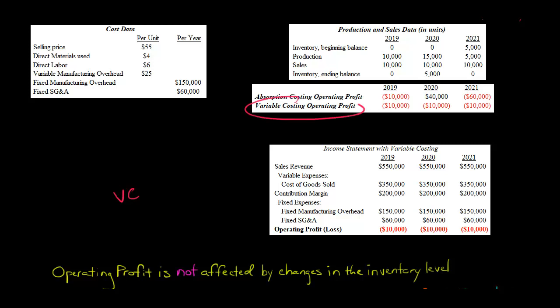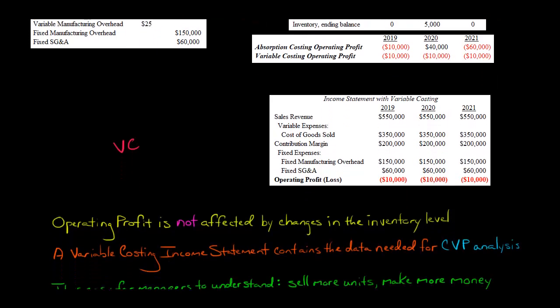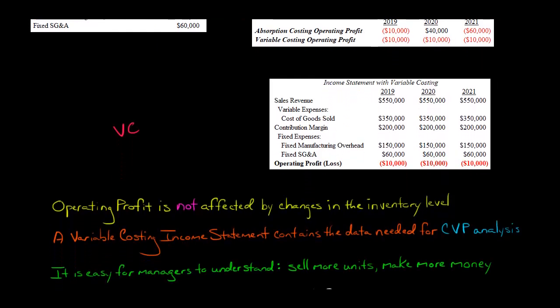Whereas with variable costing, it's really simple because we expense the fixed manufacturing overhead every period. We treat it as a period cost. And so changes in the inventory level aren't going to have any effect on the operating profit for variable costing.